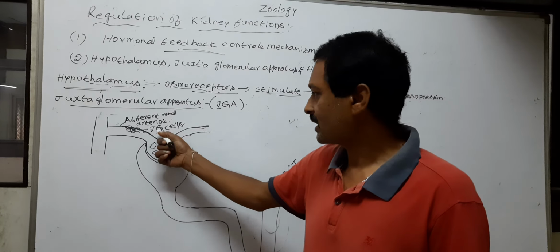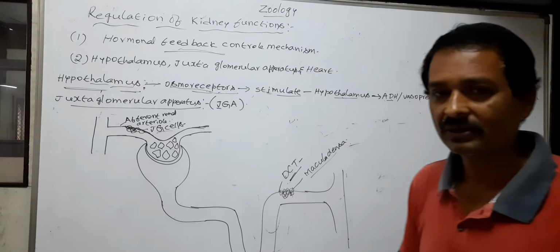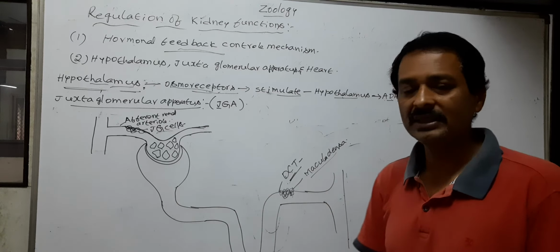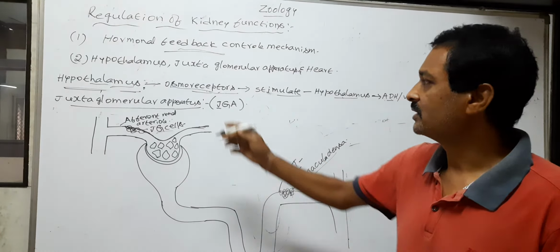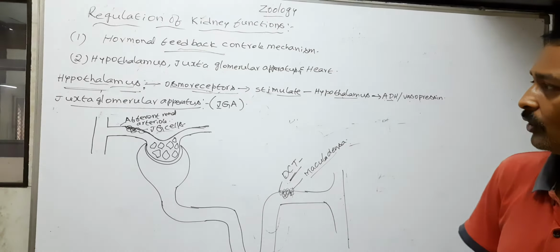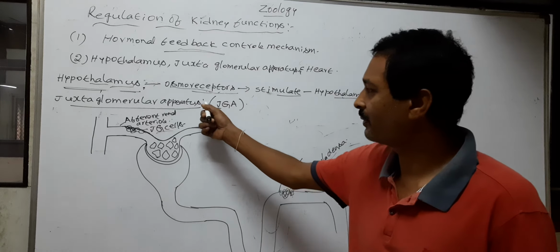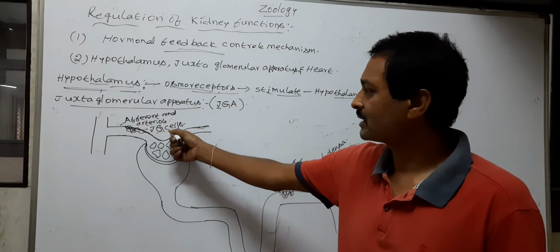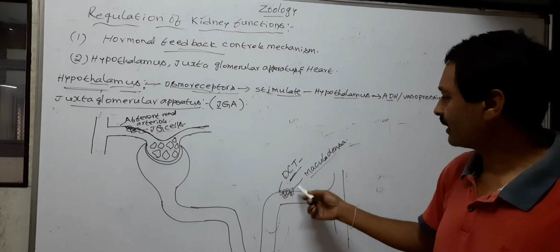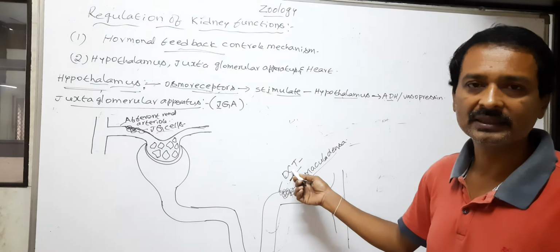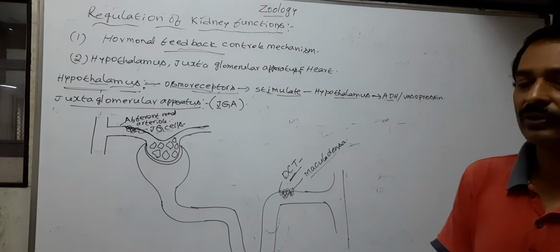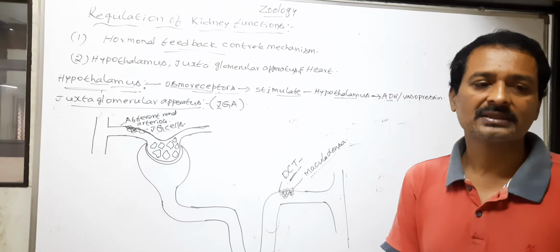Here the juxtaglomerular cells together with the macula densa of the DCT form the juxtaglomerular apparatus. So the juxtaglomerular apparatus is formed by the JG cells of the afferent renal arteriole and the macula densa of the DCT.